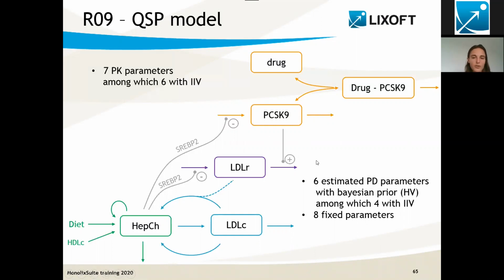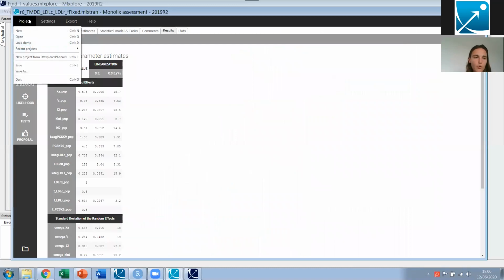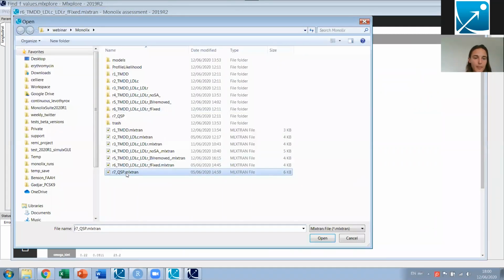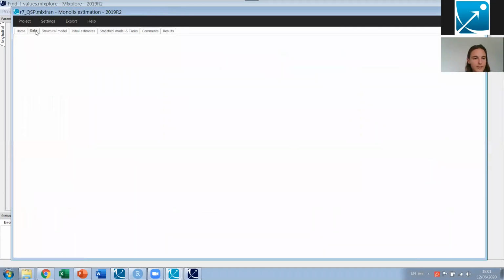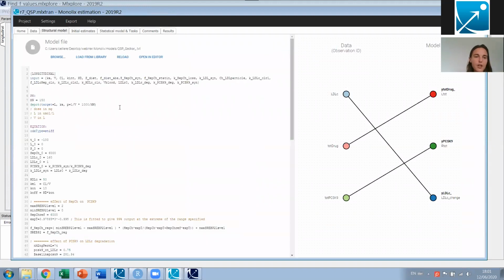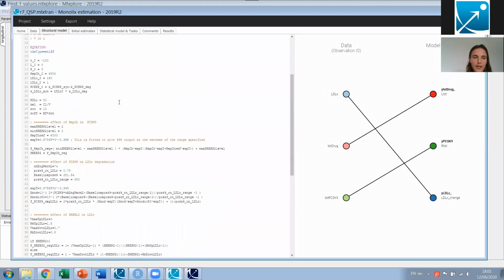So let's see how to do this in Monolix. So I'm going to open the QSP run. The data set is still the same as before. The structural model is somewhat more complicated than what we had before.